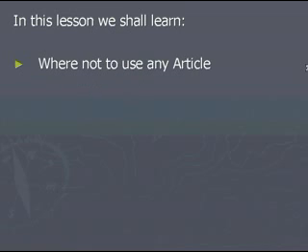In today's lesson we shall learn where not to use any article. In Unit 44 we learned how to use indefinite articles, and in Unit 45 we learned how to use definite article. And today we are going to learn where not to use any article.